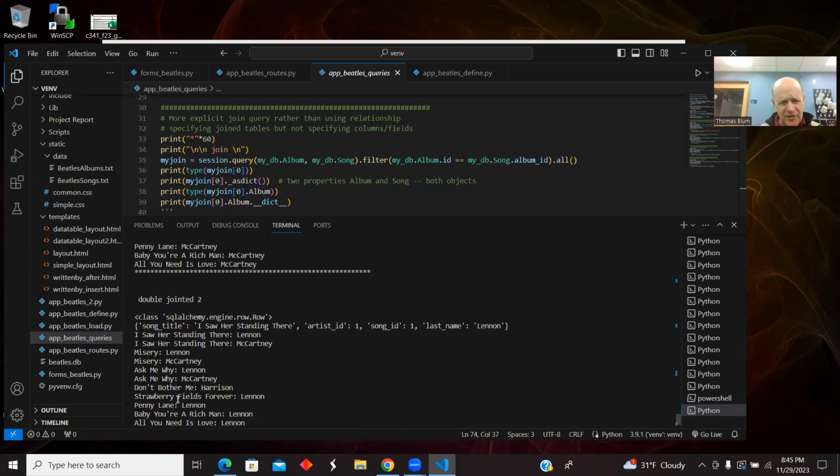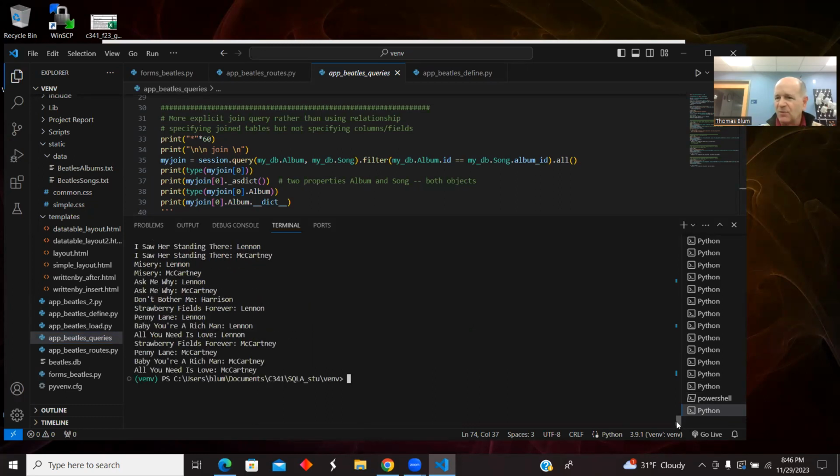I didn't do any sorting on this query. I just said, spit it out. And so this is just the order of the records in the bridge table. So that could be nicer. I could do some kind of sorting, like sort the songs in their order, or sort the artists in their order, but it's just the order of entry into the table.